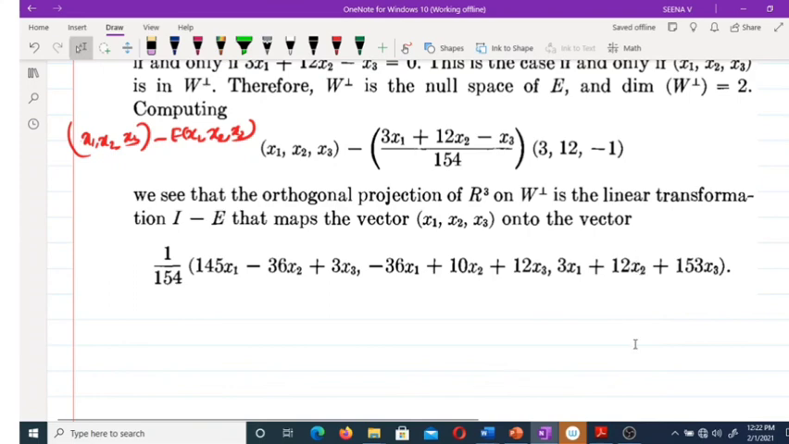Okay, that's all for today's class. In the next class, we will discuss Bessel's inequality.